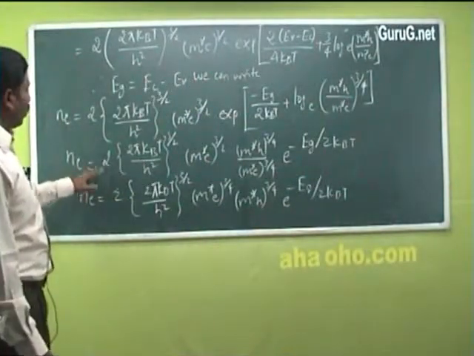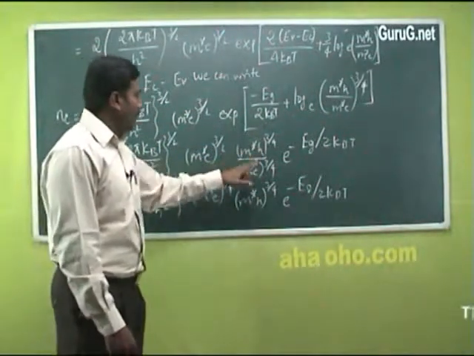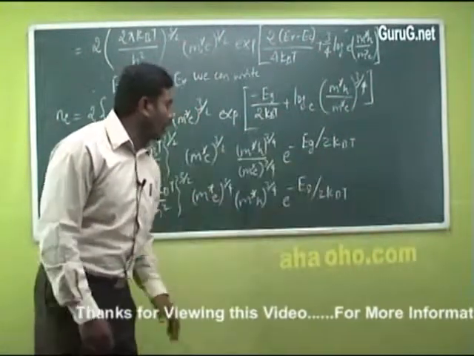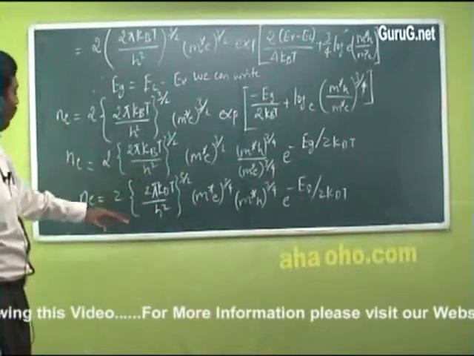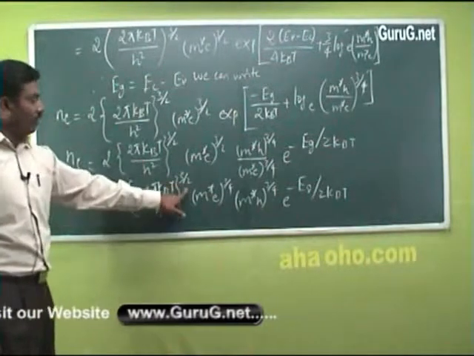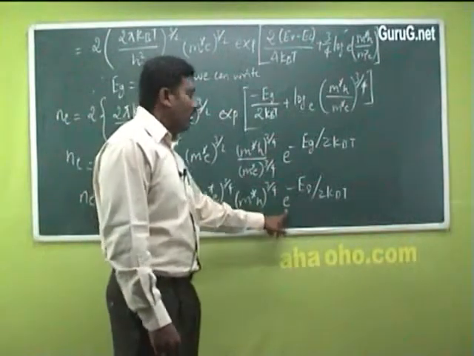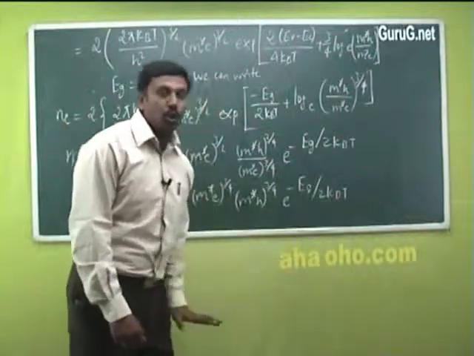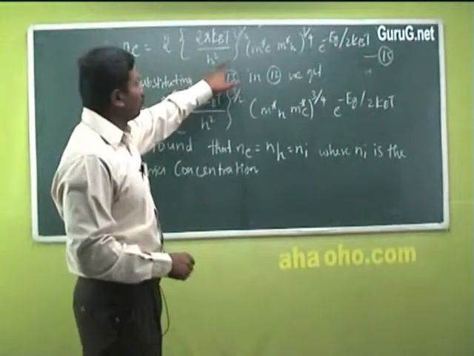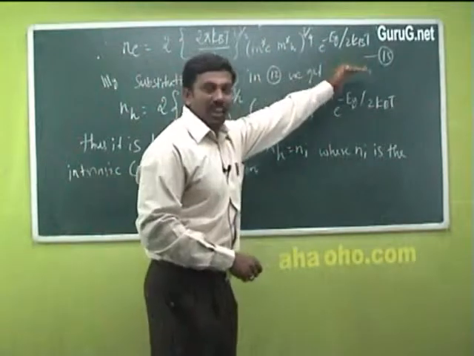Similarly, n_e is equal to 2 (2 pi kBT / h square)^(3/2) (m*_e)^(3/2) (m*_h/m*_e)^(3/4) e^(-Eg/2kBT). So this equation is further simplified into n_e equal to 2 (2 pi kBT / h square)^(3/2) (m*_e)^(3/4) (m*_h)^(3/4) e^(-Eg/2kBT). The equation is simplified as 2 (2 pi kBT / h-bar square)^(3/2) (m*_e m*_h)^(3/4) e^(-Eg/2kBT).